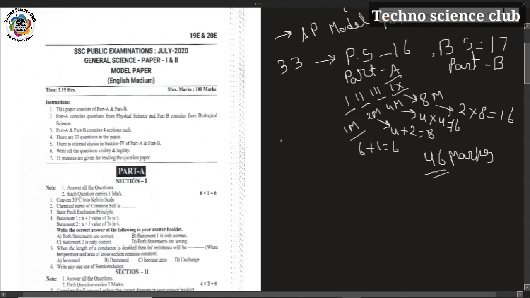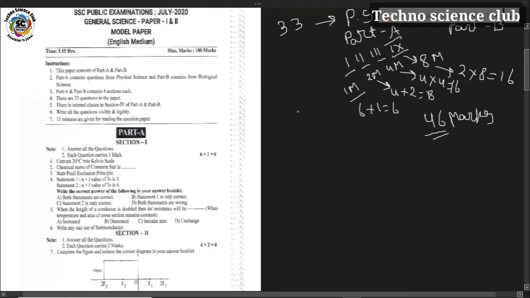Next, you can observe in the question paper, part 1, section 1, there are 6 questions. The first question is to convert 30 degrees centigrade into kelvins.